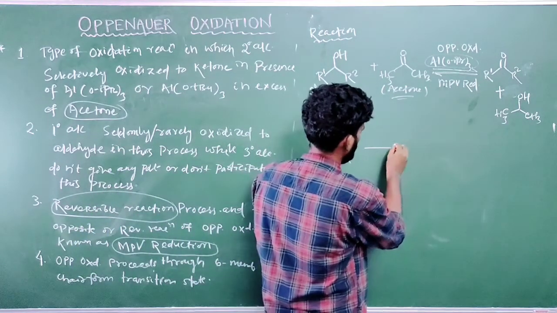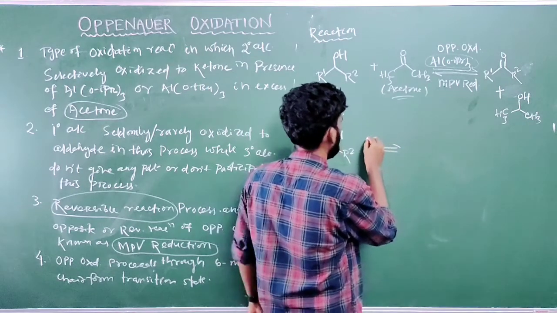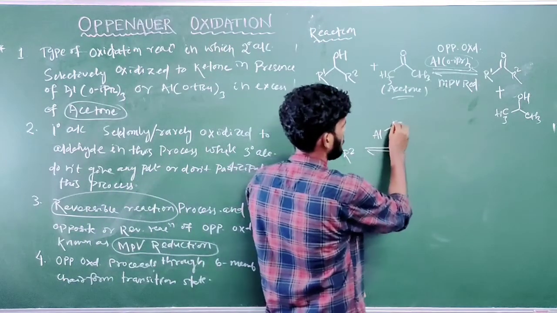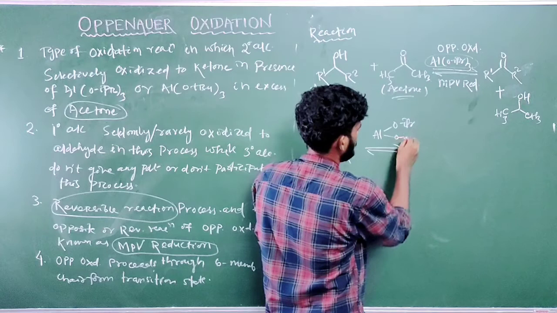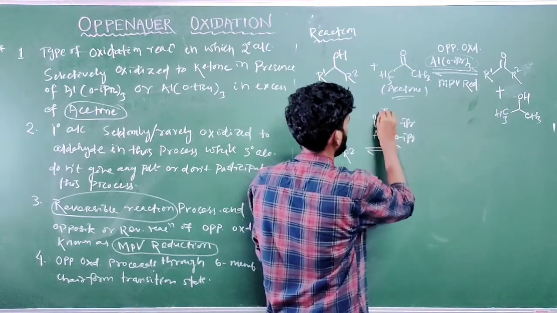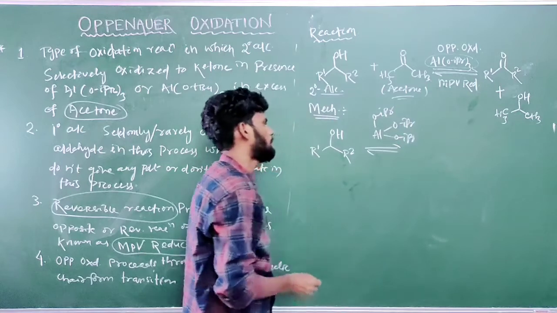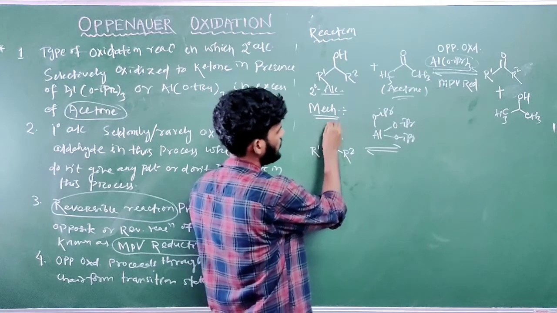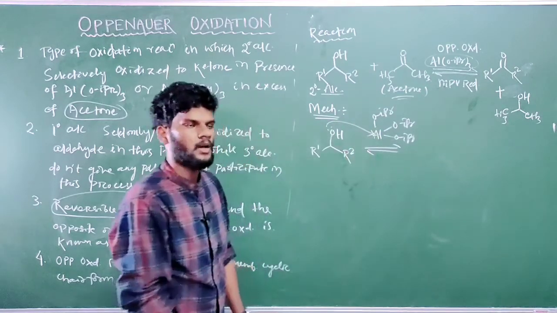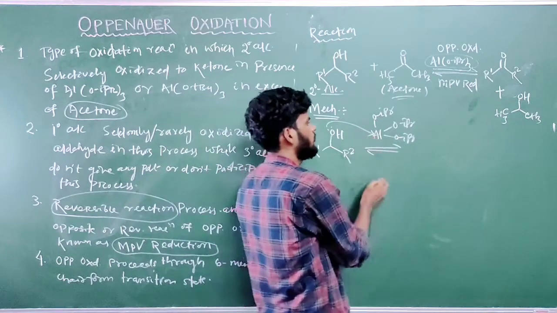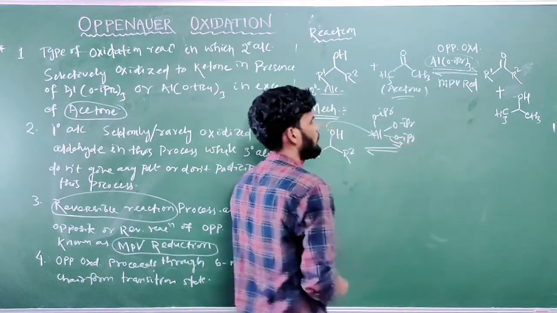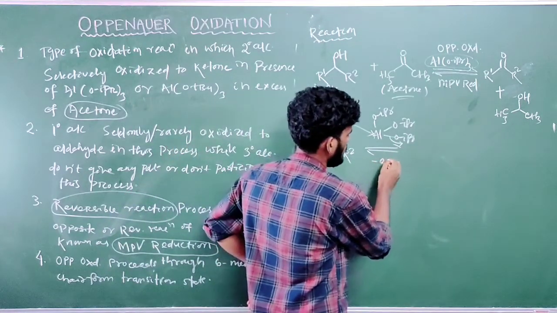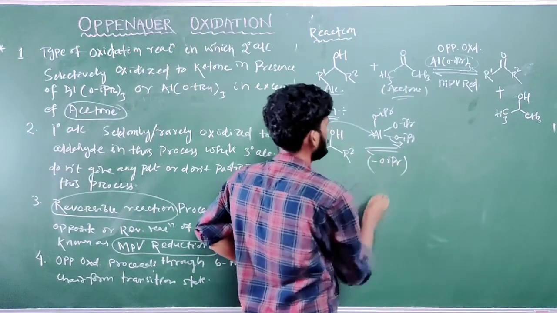All the steps are reversible. Aluminum isopropoxide, we can write it as aluminum tri-isopropoxide, Al(OiPr)3. In the first step, what will happen? The oxygen lone pair coordinates to the aluminum, and one OiPr group, the isopropoxide ion, leaves as a leaving group, minus OiPr. Okay, got it?